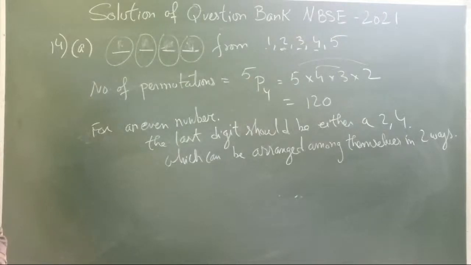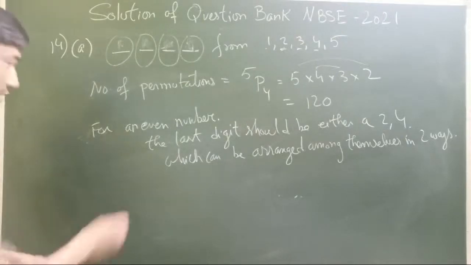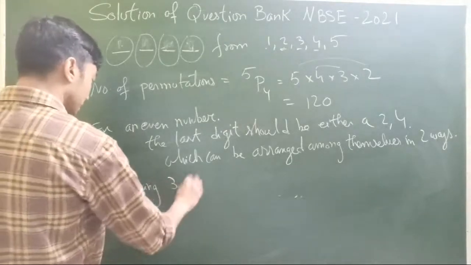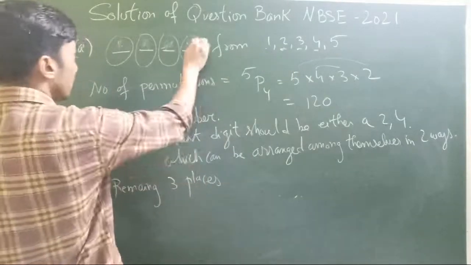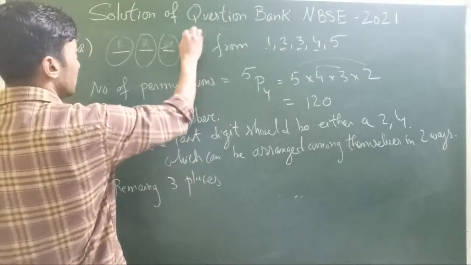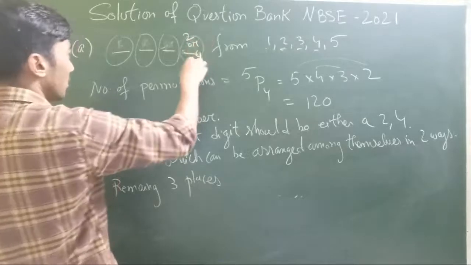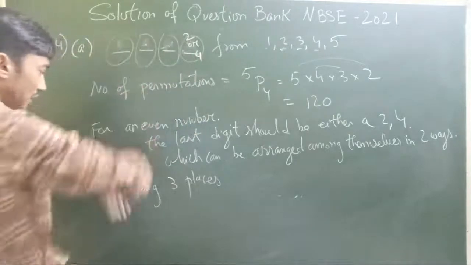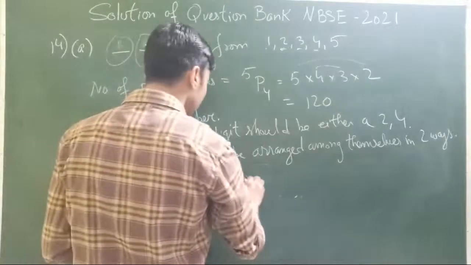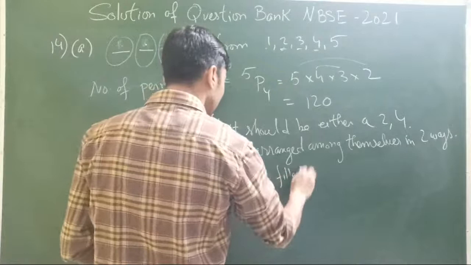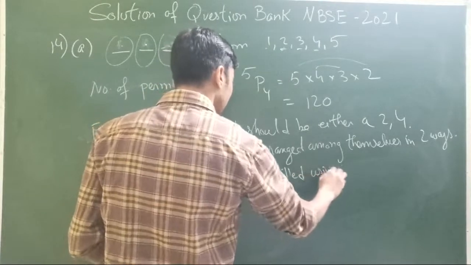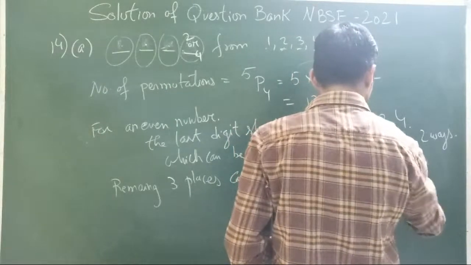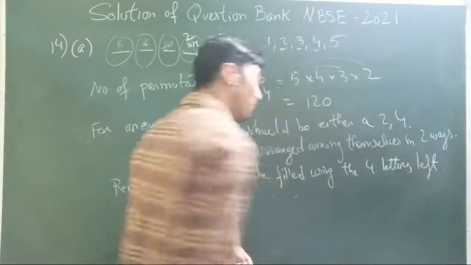The rest can be arranged in any way that you feel like. So that means remaining 3 places. Here I have used either 2 or 4, so I have 3 places to be filled up. The remaining 3 places can be filled using the 4 letters left. Why 4 letters left?